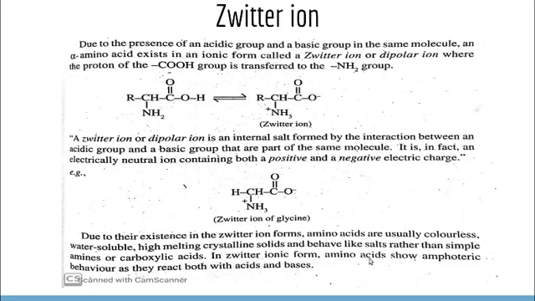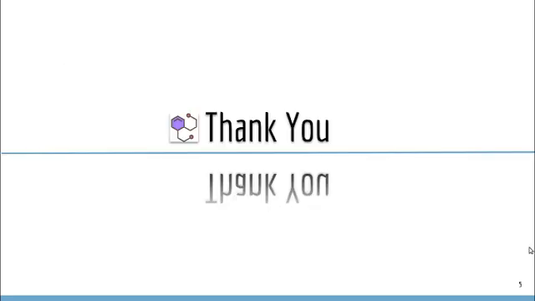In zwitterionic form, amino acids show amphoteric behavior as they react both with acids and bases. Because they contain both acidic and basic functional groups, they can react with acidic compounds and basic compounds. If a compound can react with acidic and basic compounds, that type of compound is known as an amphoteric compound. So amino acids are amphoteric in nature. That's all about the basic things about amino acids. Thank you.